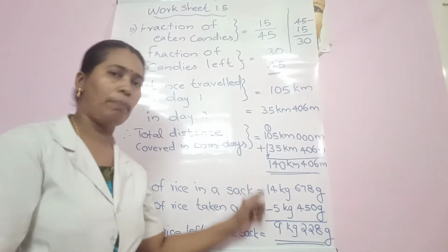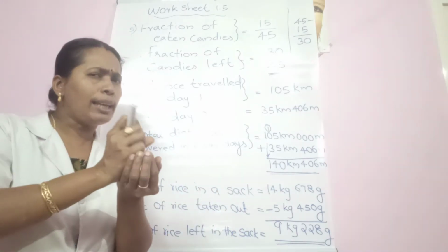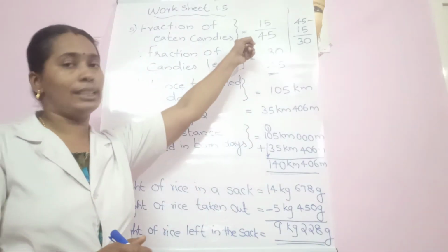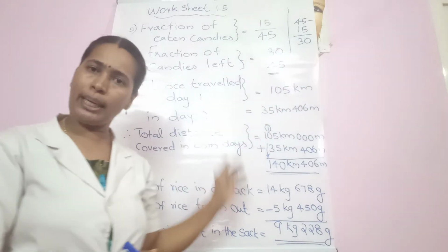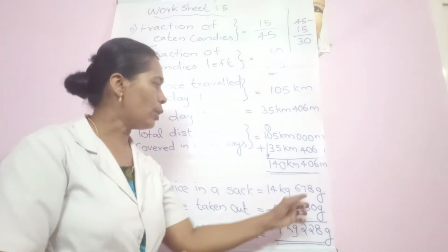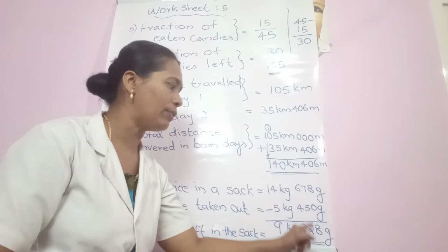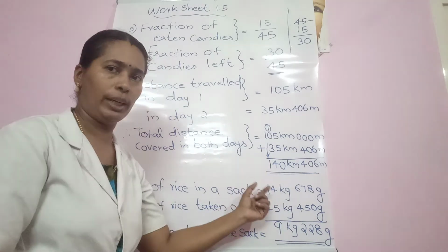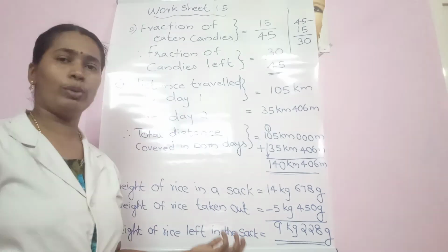How do we find the amount of rice left in the sack? We need subtraction. The sack has some quantity of rice and some quantity has been taken out. So how do you find the remaining one? Just like the eaten candies, 15, the remaining is obtained by subtraction. Same method. Column wise subtraction. First the gram part. 8 minus 0, 8. 7 minus 5, 2. 6 minus 4, 2. Then the kg part, take 14 together. 14 minus 5, how much? 9. It's finished.